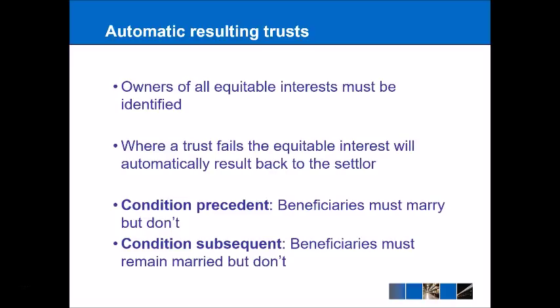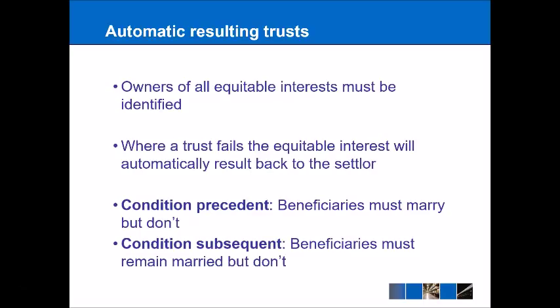So automatic resulting trusts are based on the idea that all owners of equitable interests have to be identifiable, as we talked about in the first example. And where that fails, then we have a resulting trust that goes back to the settlor, or jumps back if you like. But why might these trusts fail?